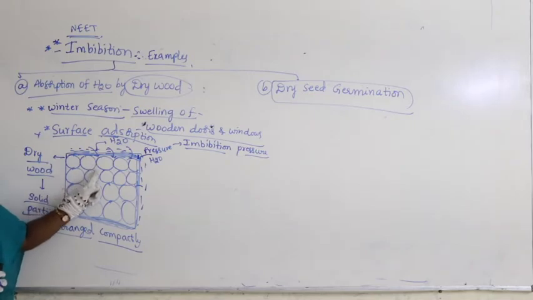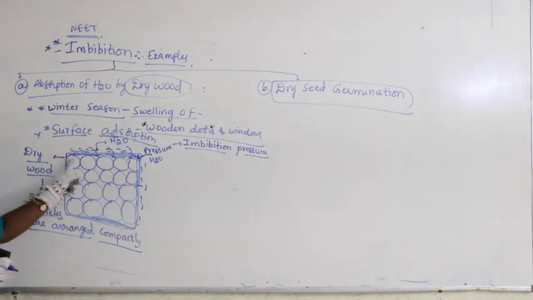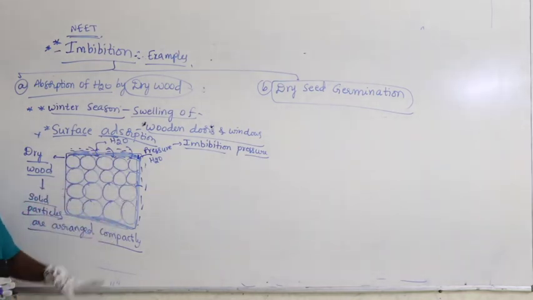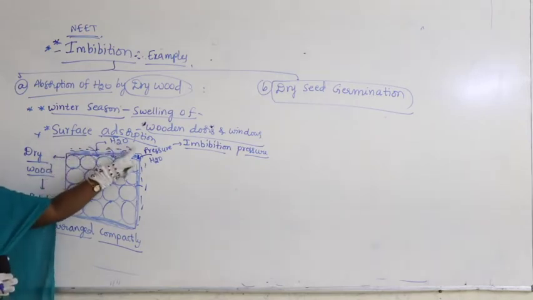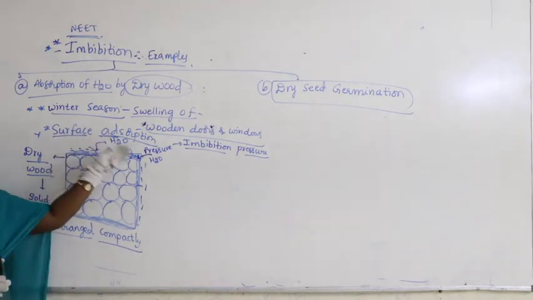Water cannot penetrate inside. Why? Because solid particles are arranged so tightly and compactly. So absorption occurs only on the surface. So it's called surface adsorption. That is why swelling occurs only on the corners.